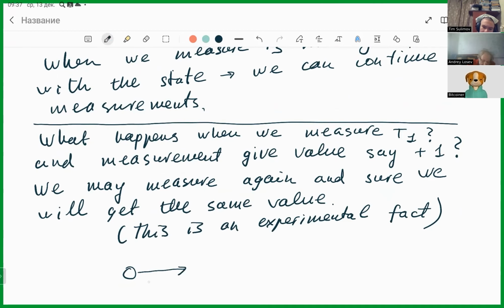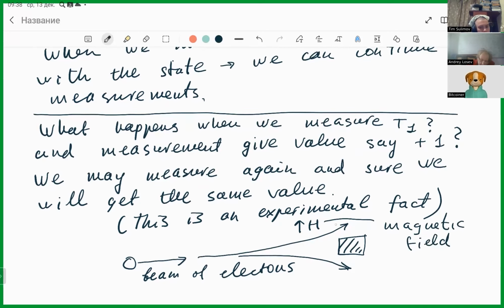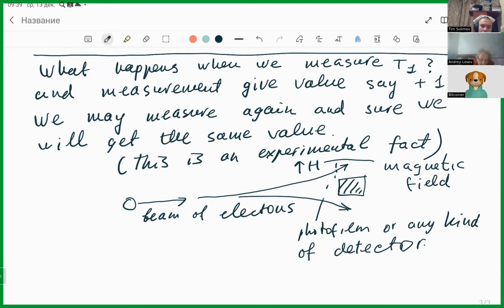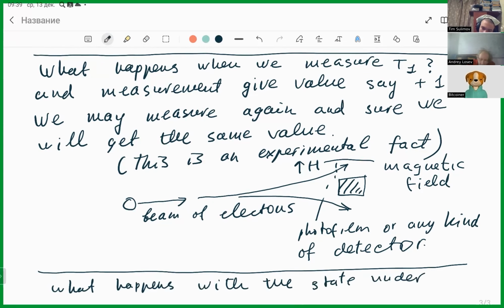Suppose you have a beam of electrons, and suppose you have a magnetic field. So some electrons go up, some electrons go down. And suppose here is a wall. So if electron goes up, it continues going up. If electron goes down, it continues going down. So how one can measure that electron goes up? We can put here photofilm or any kind of detector. Okay? Now, the question is what happens with the state under measurement.